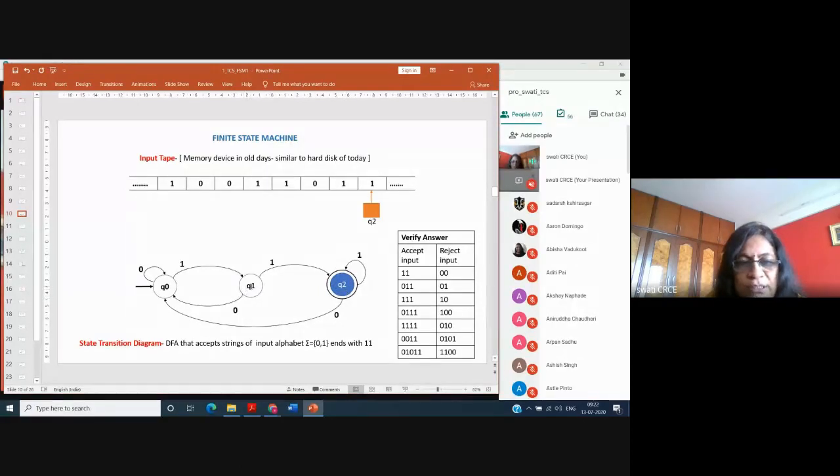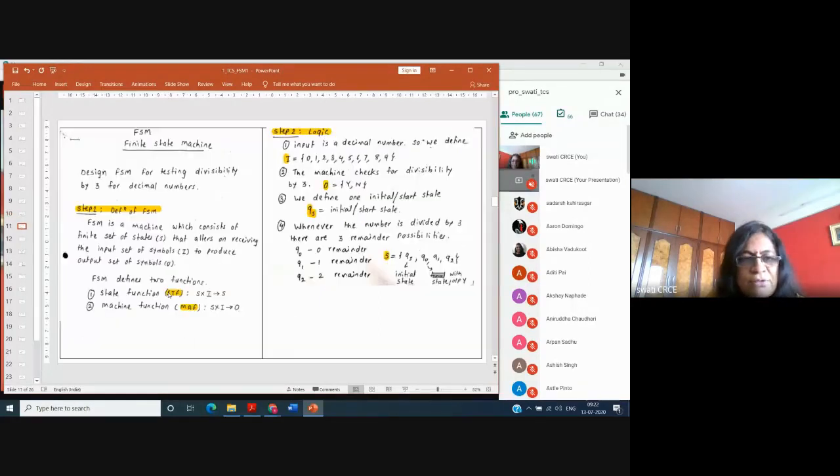Or if the machine is in the state Q1 and it receives the input symbol 0, it goes to the new state, that is Q0. So this is called a state function. That's why it is written here S into I is equal to S, where this S is a previous state, and upon receiving an input symbol such as 0 or 1, it goes to the new state, that is Q1. So this is about the state function.